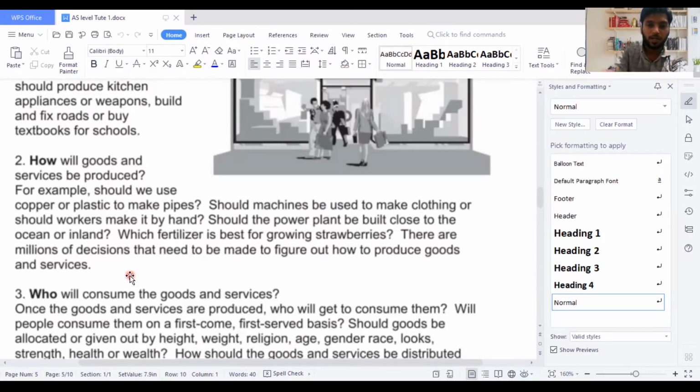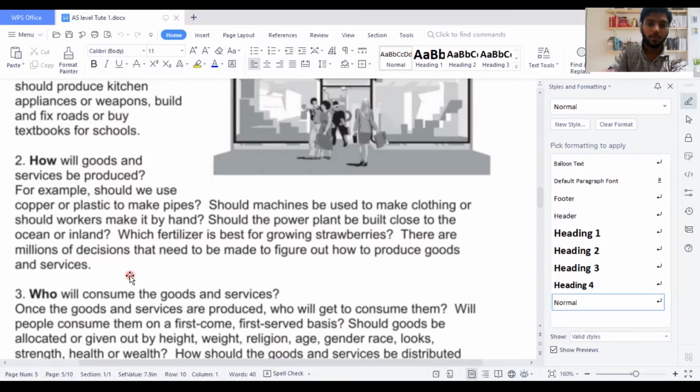But when it comes to a market economy, they will be focused on producing in the capital intensive way because they want to reduce the level of labor and increase the level of productivity. They think that if they use machines, they can increase productivity, and they also think that if they use labor, the work will be slow.